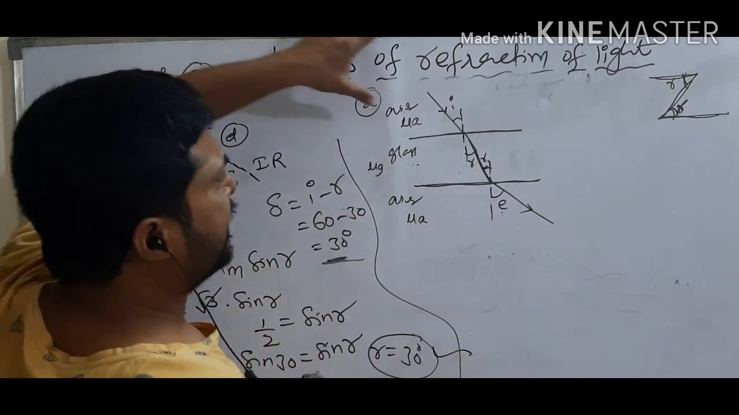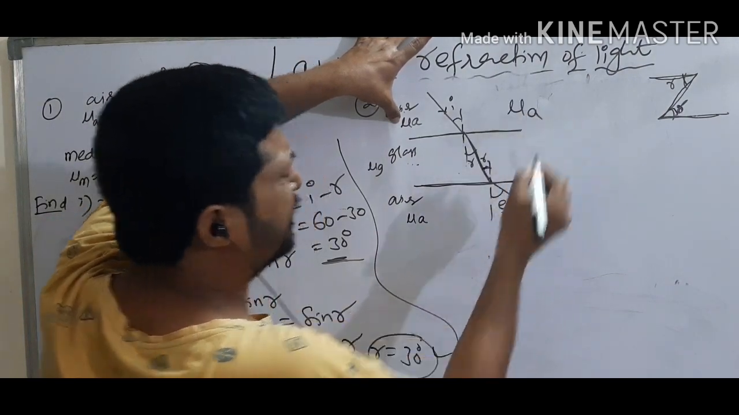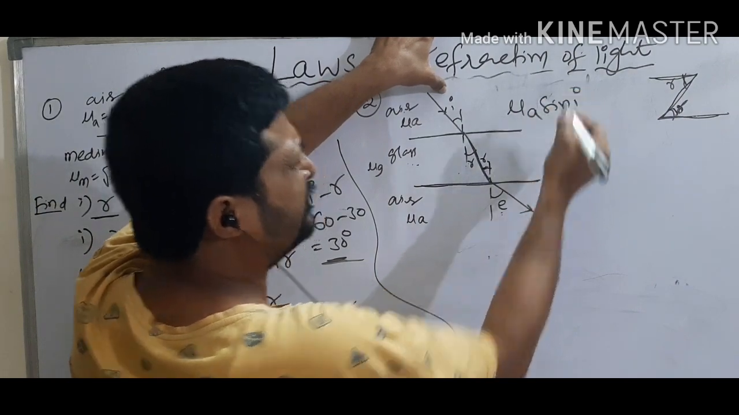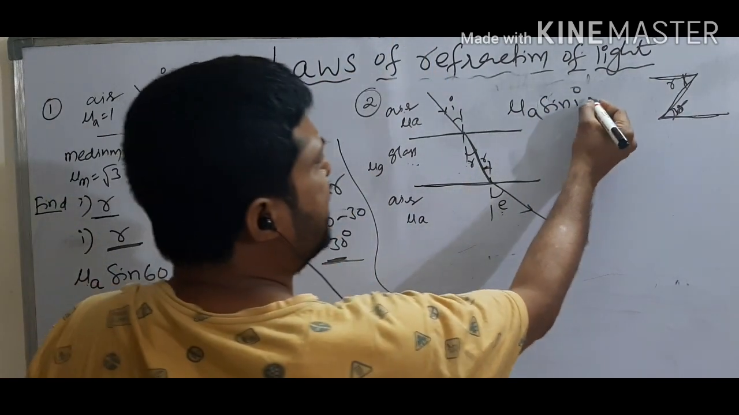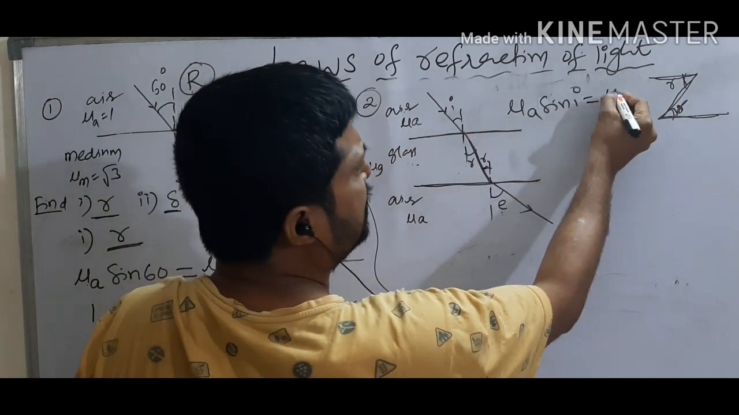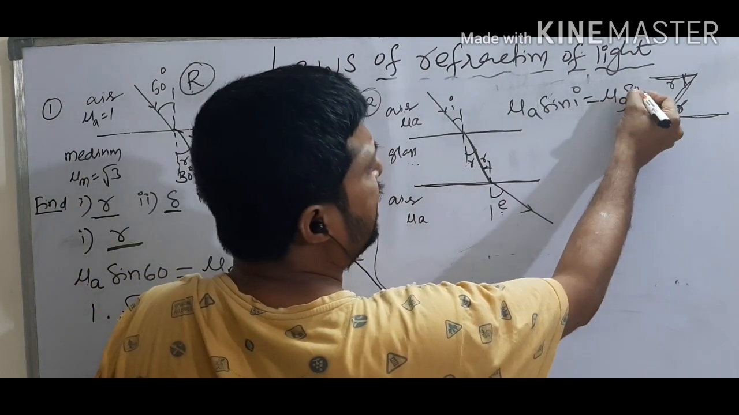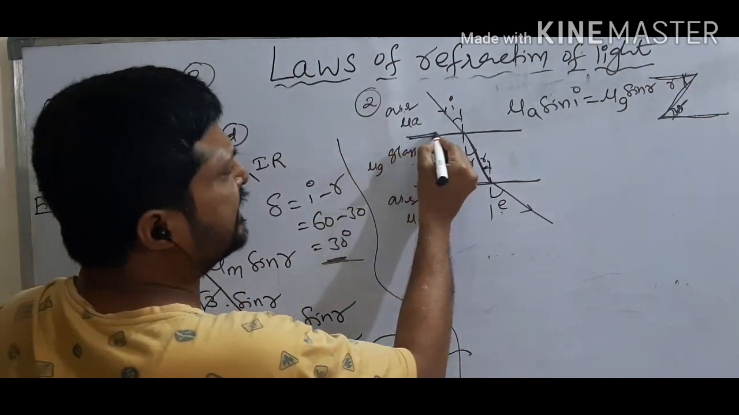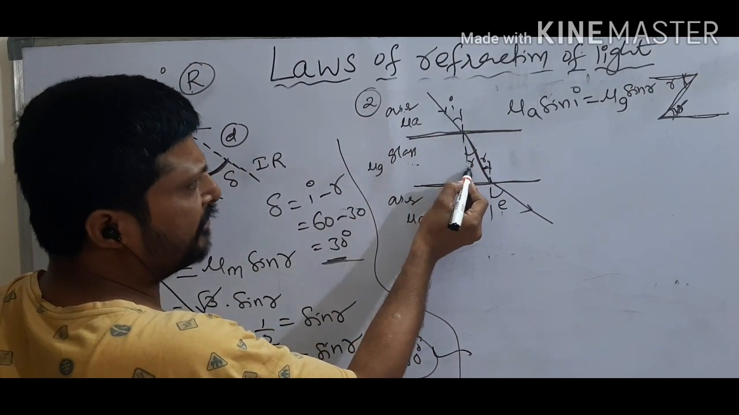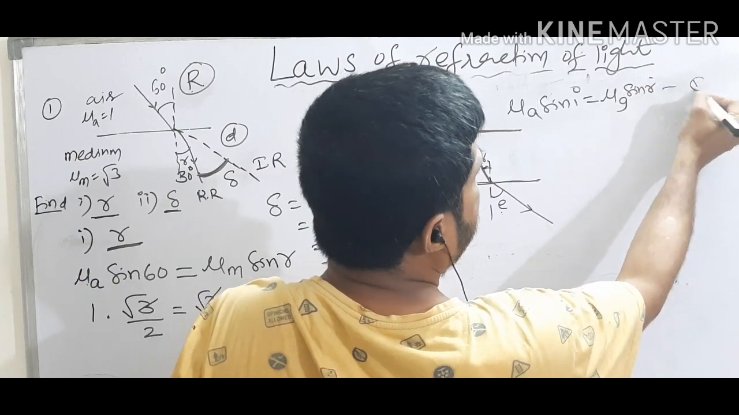Here I apply. What is the refractive index here? Mu A. What is the angle here? I. So sin I. Sin I is equal to, here what is the medium? Glass. So mu G. What is the angle here? R. So sin R. See here, for this surface this is the angle of incidence, this is the angle of refraction. Right. This is equation 1.